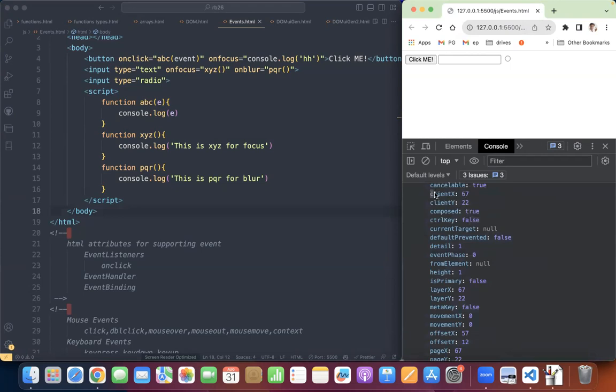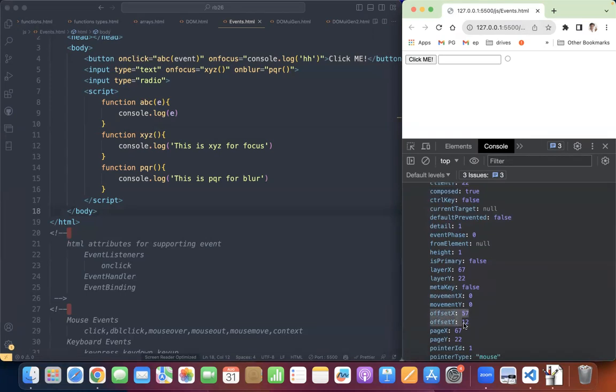ये क्या है? What are these properties? On this particular page, on which particular pixel I have clicked? On X direction, I clicked on 67th location, and on Y location, I clicked on 22nd. Next, layer X and layer Y. We don't have any layers, only one layer, so the same numbers are available.